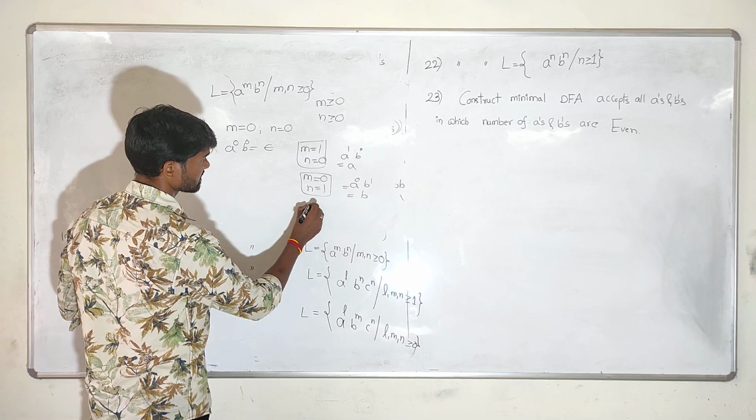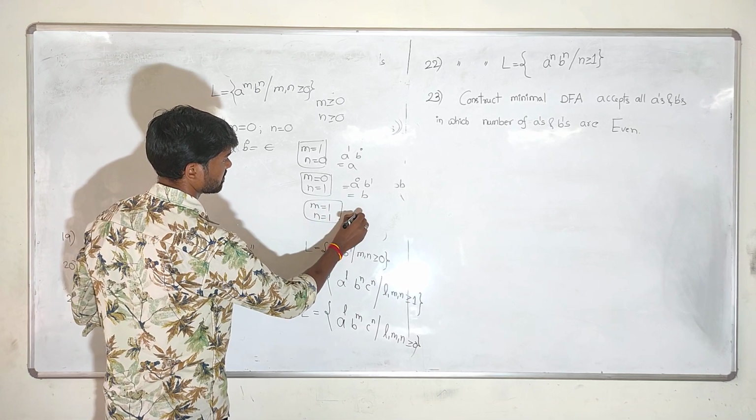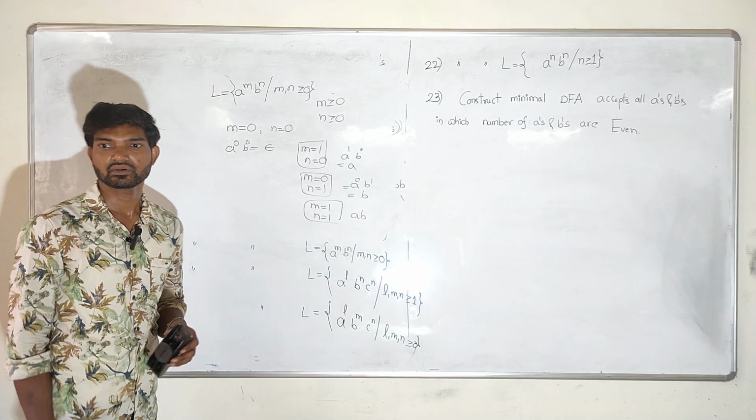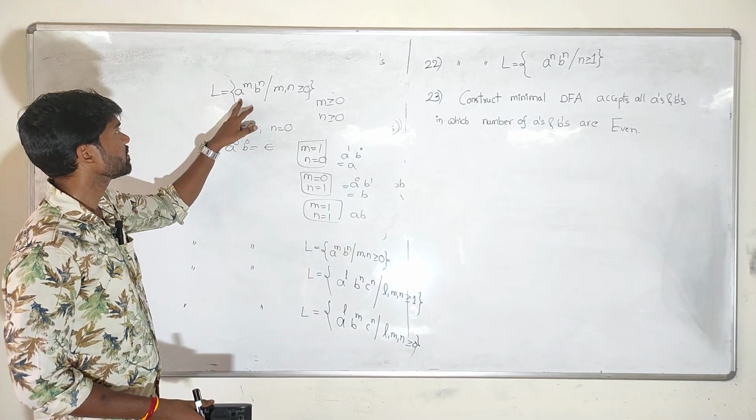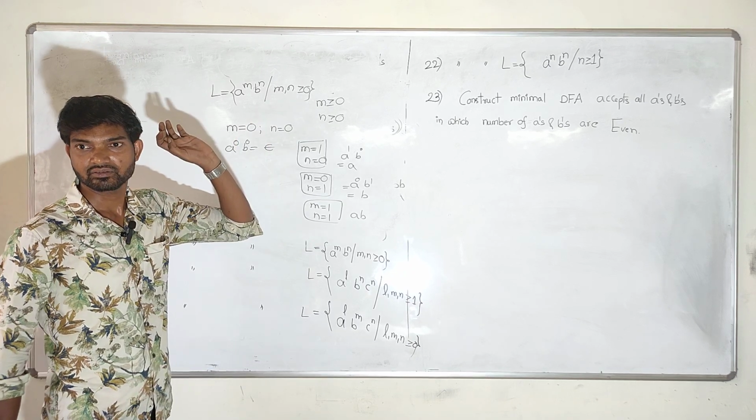And the next case, m equal to 1, n equal to 1, then you will get a valid string. Those are the possibilities you have for a power m, b power n, m, n greater than or equal to 0.